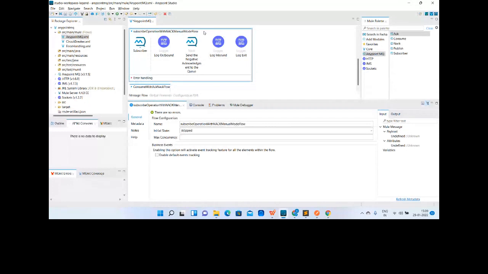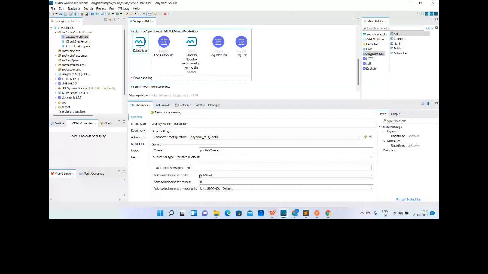There is no failure in this flow, but it is my requirement to send the negative acknowledgement to inform the queue to place the message back in the queue. That's why I've used the manual mode over here to send the negative acknowledgement.